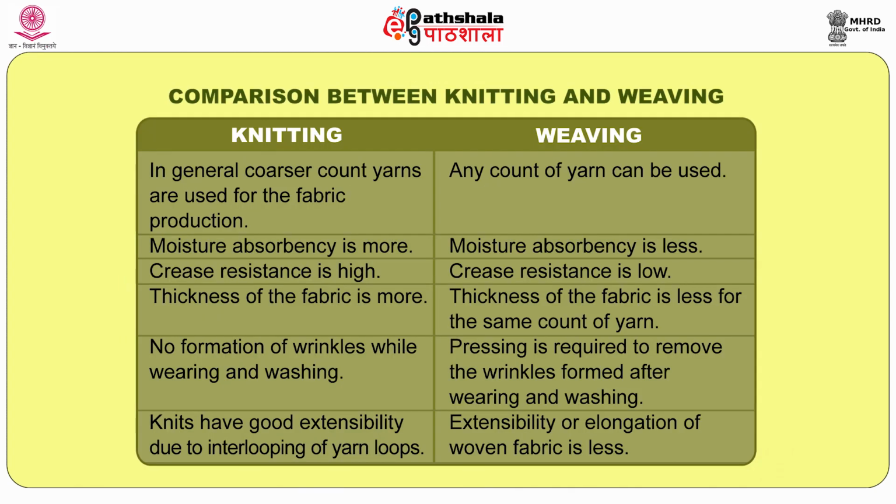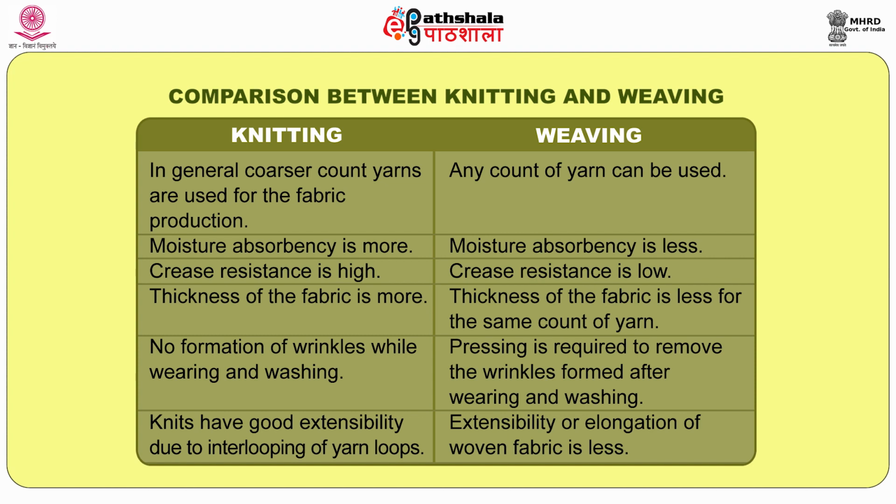And then when we talk about fabric particulars and fabric characteristics, knitting is a looping of yarn, while weaving is an interlacement of yarn. So with looping, automatically it has an open structure. Here the structure is going to be very compact. So the moisture permeability is very high in knitted fabric. Here the moisture permeability and moisture absorption will be very low. Again, the looping concept plays a vital role here.